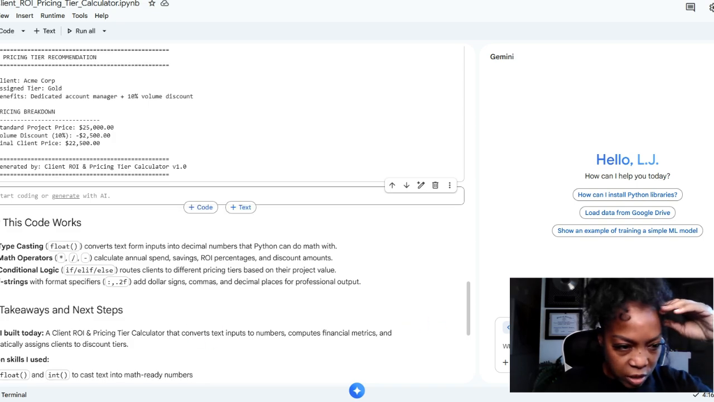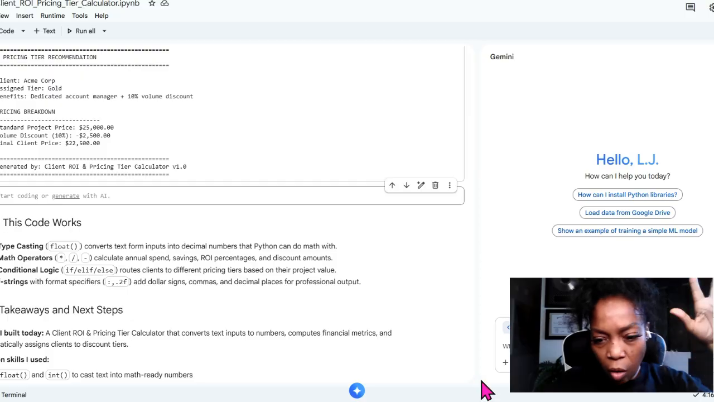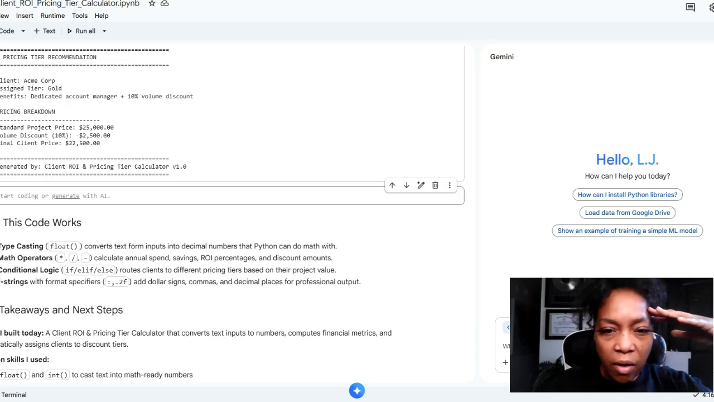I don't know if you saw it. It was just a little bitty wheel that turned, and it ran all of the code that we put in. If there were any errors, it would have given us the errors. It takes it all the way back to the default values if we run again, so it'll have all the tiers in there. Everything will be together.